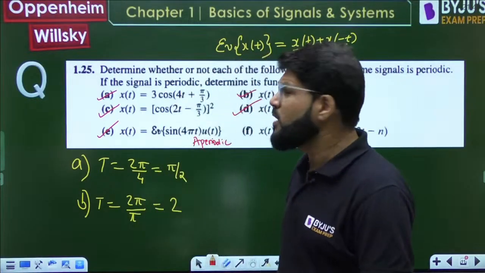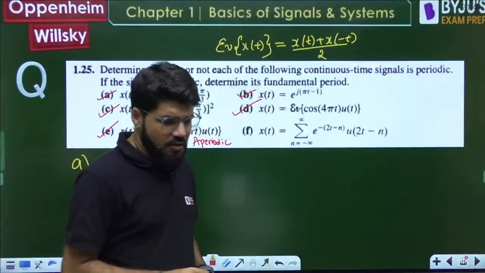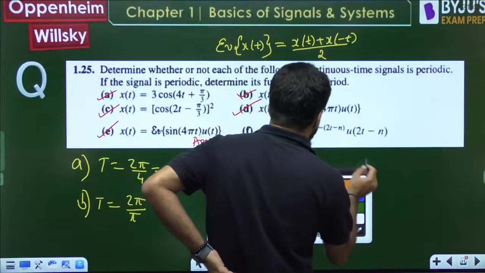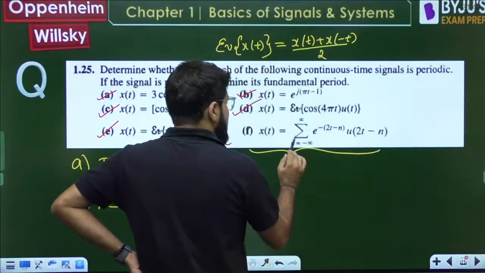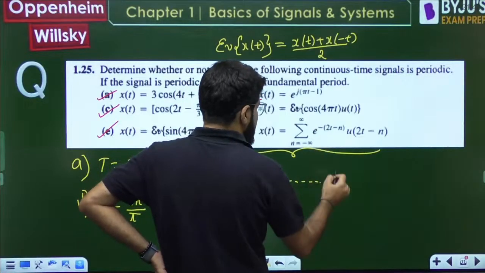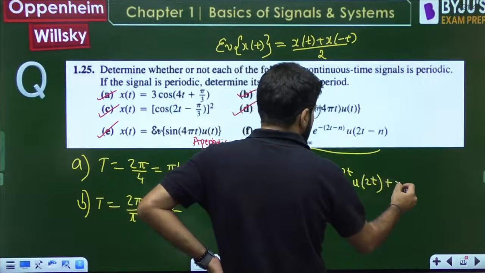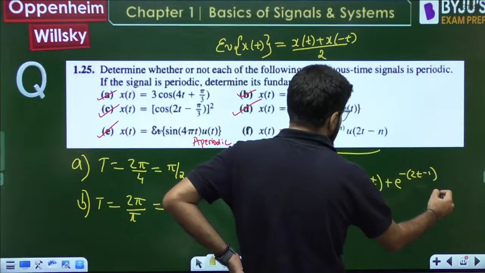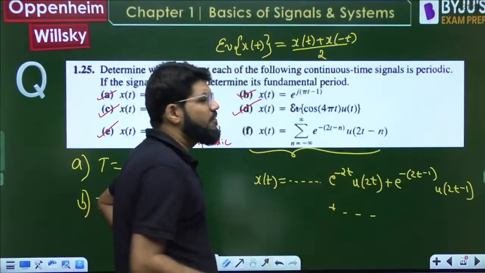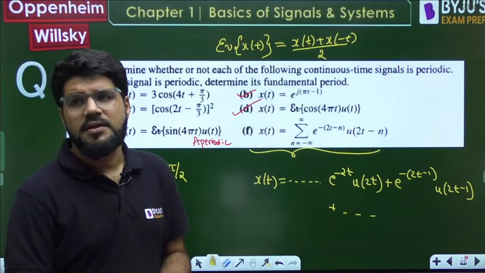Similarly, in F too, you have an exponential function, that too a real exponential function, not the complex exponential function. In the F part you have a real exponential function. If you open it for some values of t, suppose it will be e power minus 2t u of 2t, next e raised to the power minus of 2t minus 1, u of 2t minus 1, plus and so on. And e power minus at is not a periodic signal. It's not a periodic signal.